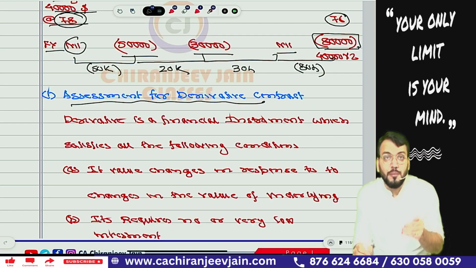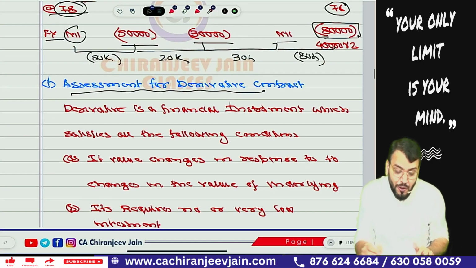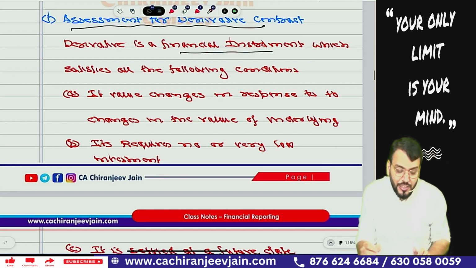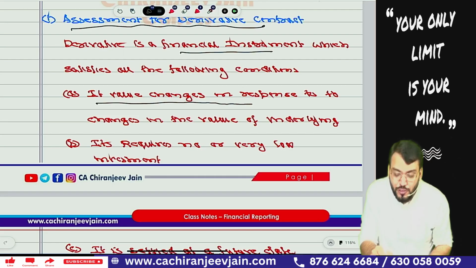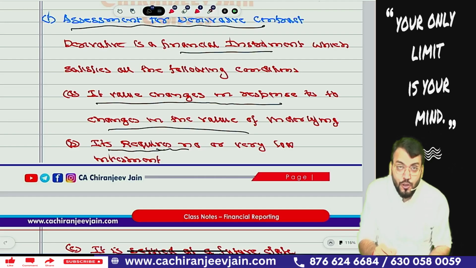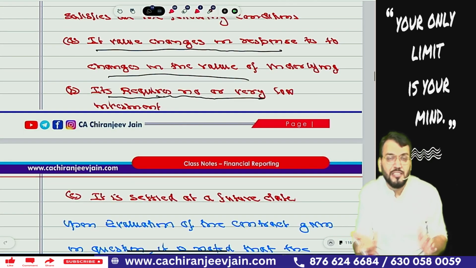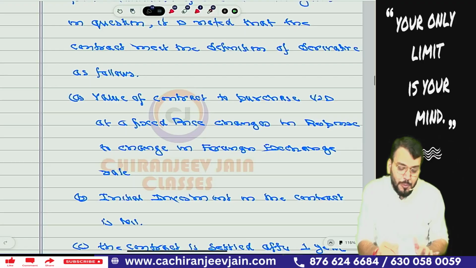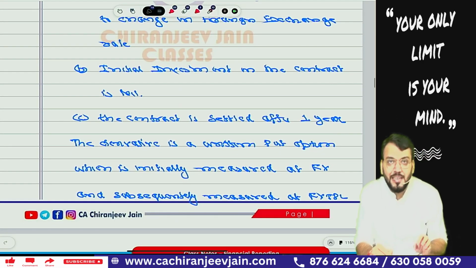So first write down the meaning of derivative contract. A derivative contract is a financial instrument which satisfies all the following conditions. What are the conditions? Its value changes in response to a change in the underlying. Here the underlying is the dollar, 40,000 US dollar. Second, it requires no or very low initial investment. So in this there was nil investment. It is settled at a future date. Because all these conditions are satisfied, the written put option is a derivative.